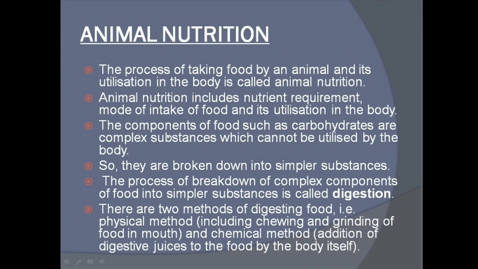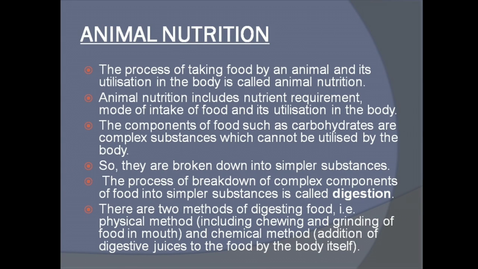Now next slide. The components of food such as carbohydrates are complex substances which cannot be utilized by the body directly. So what do they need to do? It's written here: they are broken down into simpler substances.